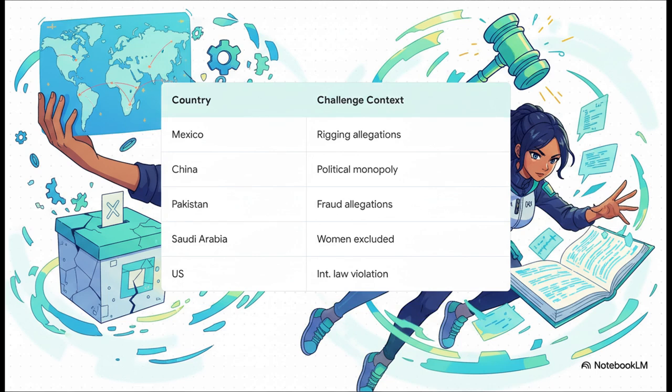And even the United States faced intense democratic scrutiny when the UN called the Guantanamo Bay detentions a direct violation of international law. So as you can see, no nation is exempt from these structural tests.